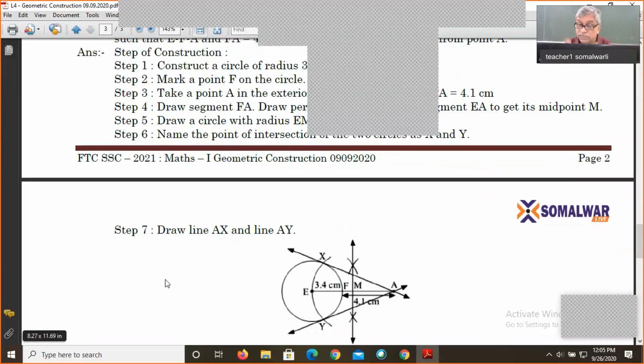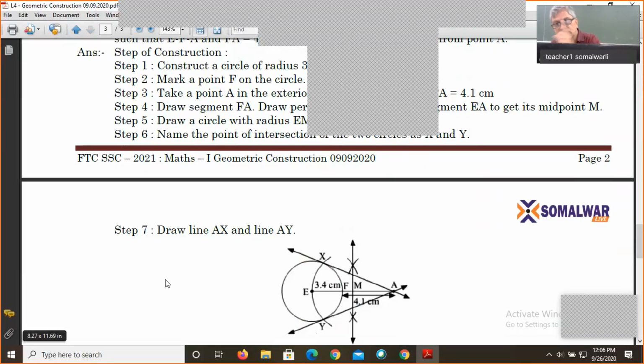In this way, once again we can use the basics to verify whether XA is a tangent or not. We join EX, and XA is already joined. Because of the big circle, EA is the diameter. When EA is the diameter, any point on the semicircle gives an inscribed angle of 90 degrees. Therefore EXA is an angle inscribed in a semicircle, and the angle inscribed in a semicircle is always 90.